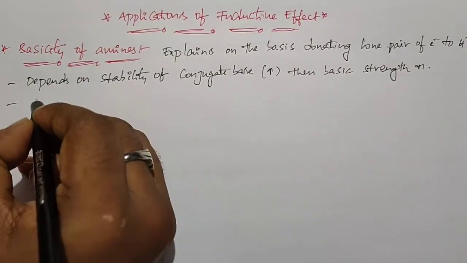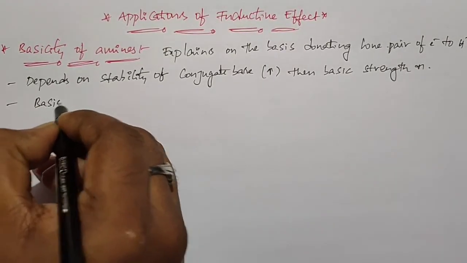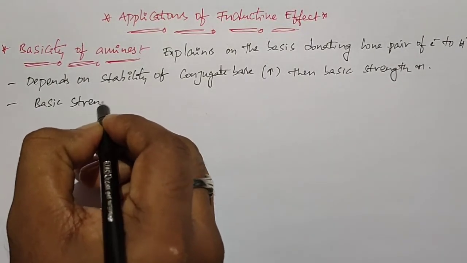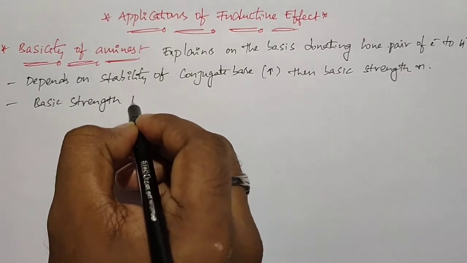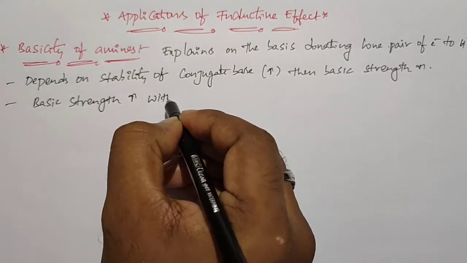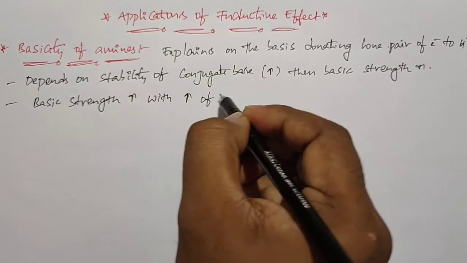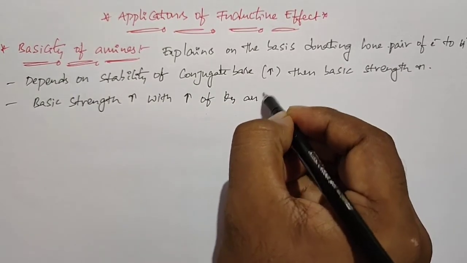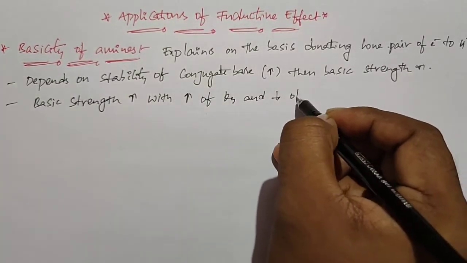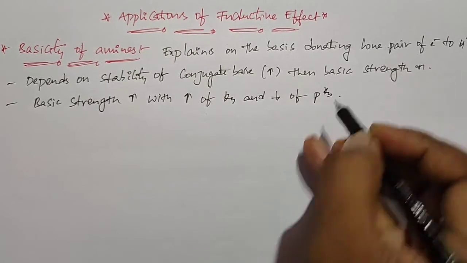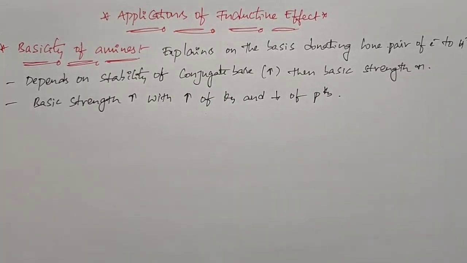At the same time, the basic strength increases with increasing Kb value and decreasing pKb value. These are some basics about the basic strength of amines.